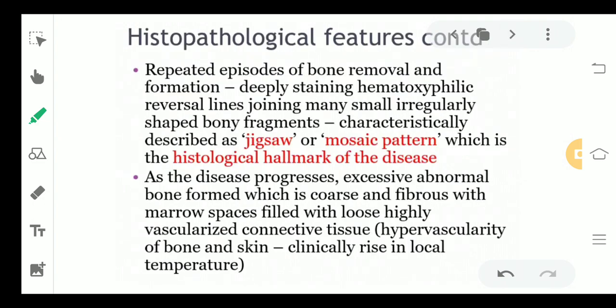Now coming to the specific features, very important again to amplify your answer: the zigzag pattern and the mosaic pattern can be seen. This is a characteristic feature. You can see the mosaic pattern all over in the radiograph or the histological diagram. This is the hallmark of the disease. If you are not mentioning this in the histology, then your answer is not going to be amplified. A specific mosaic appearance can be seen in the disease when you see the histology.